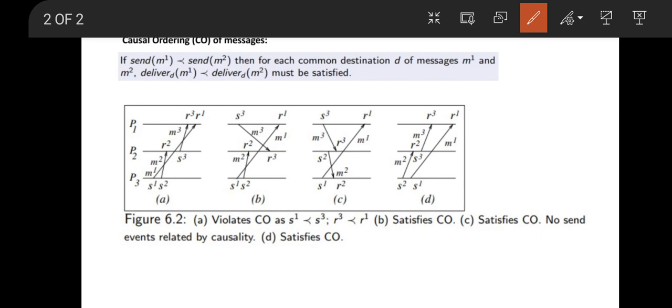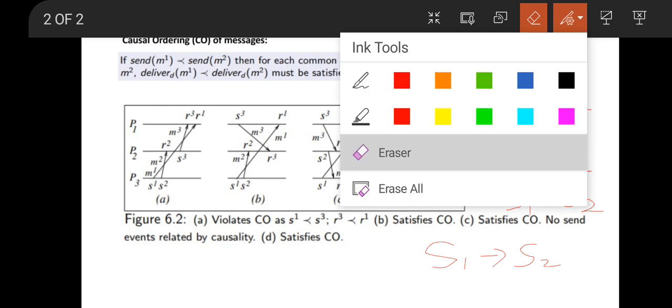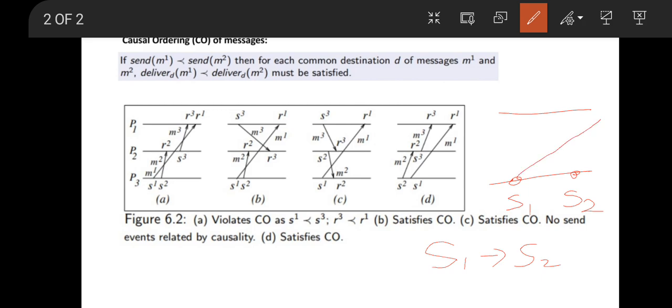But suppose we have a scenario like this. Let us say S1 is happening here and S2 is the event of sending a message which is occurring at this point in time. Here we can see that S1 has happened before S2. Let me draw it again. So S1 is sending a message M1 and S2 is sending a message M2.